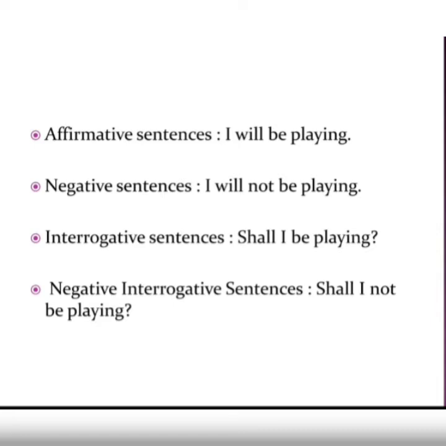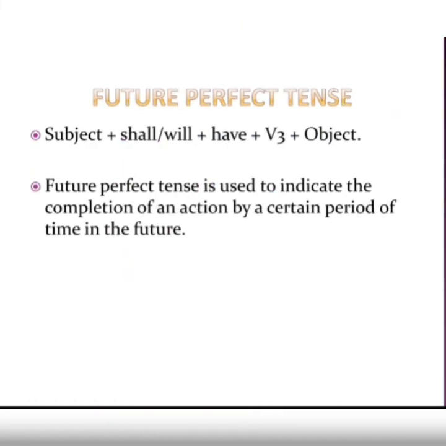Now let us come to the future perfect tense. Now perfect tense means some action which is completed. Okay, you have done this in the present and the past also. Now here when we have perfect tense, again the perfect tense have a special quality that they always use the third form verb. Any kind of perfect tense, either it is present perfect, or it is past perfect, or it is future perfect, the verb which is used with the perfect tense will be the third form verb.